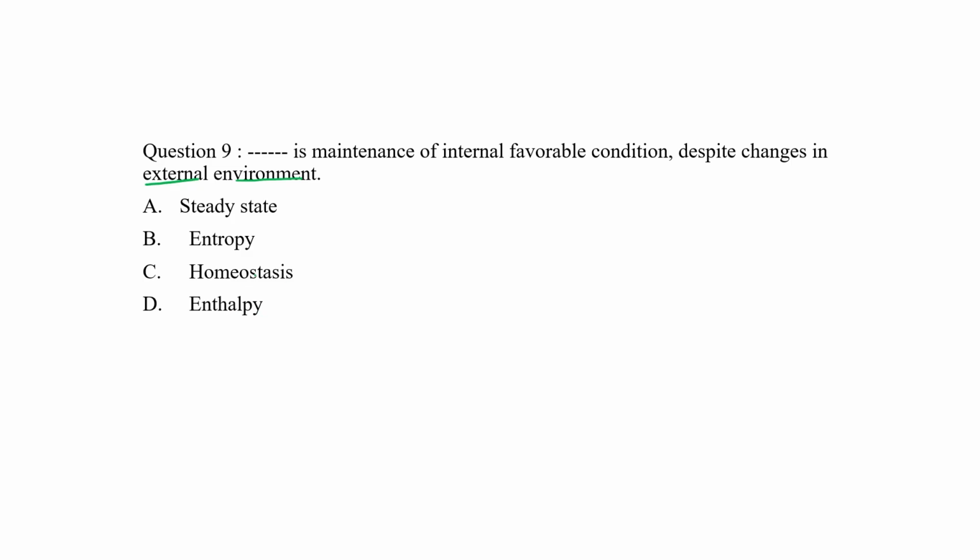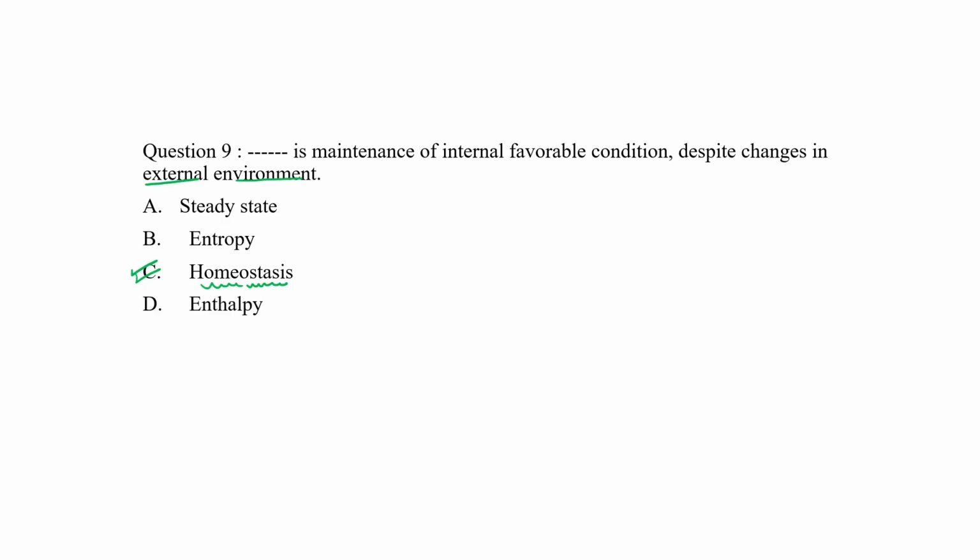Yes, you are right. The correct name of that particular thing is homeostasis. Because of homeostasis, one can maintain internal conditions of their body, and it provides the optimum temperature, optimum pH, and other conditions which are required for a cell to get metabolized, to do its routine work, right?